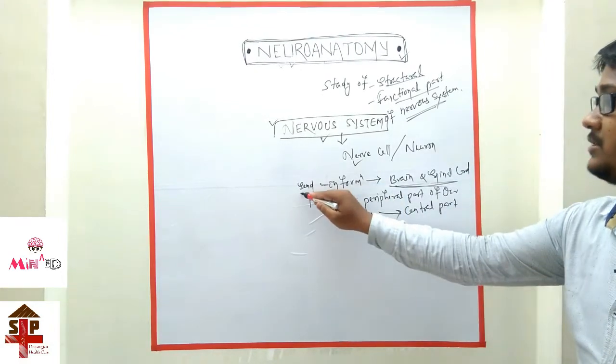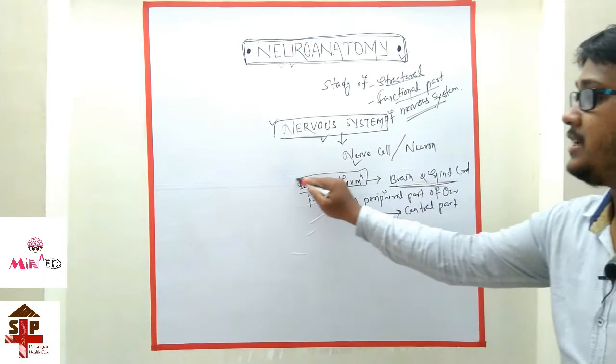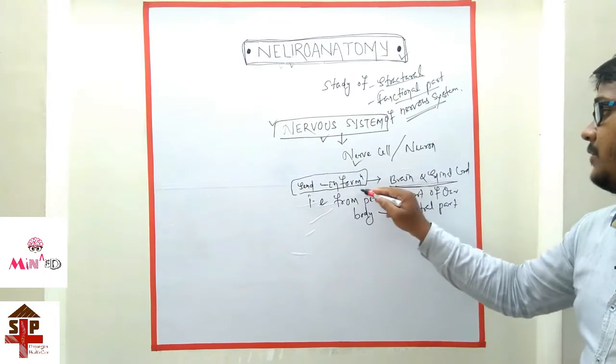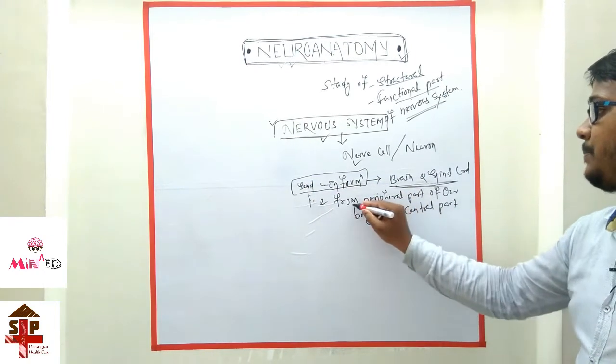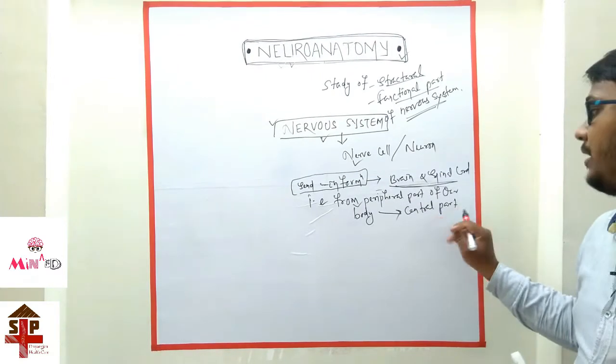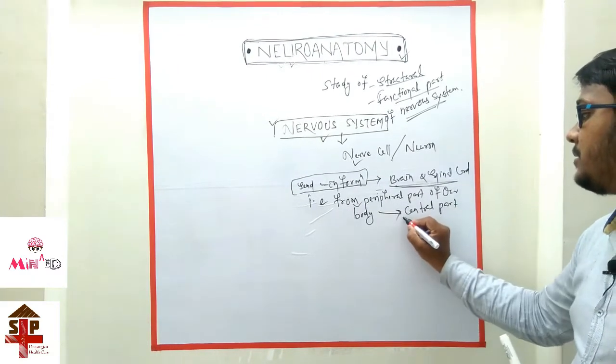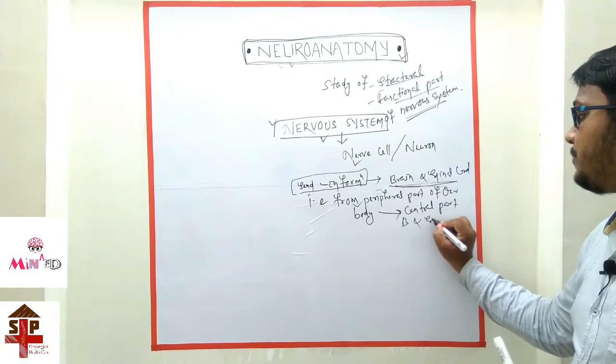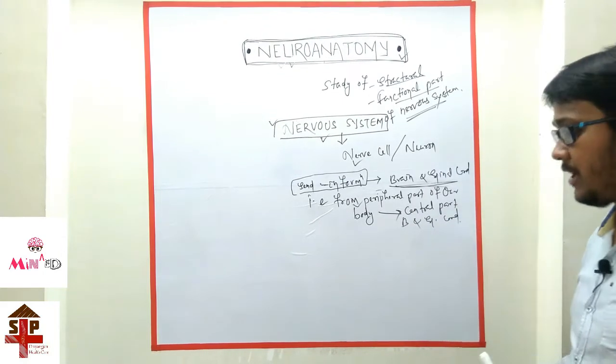This nervous system sends information from the peripheral part of the body to the central part of the body, meaning brain and spinal cord. Okay,